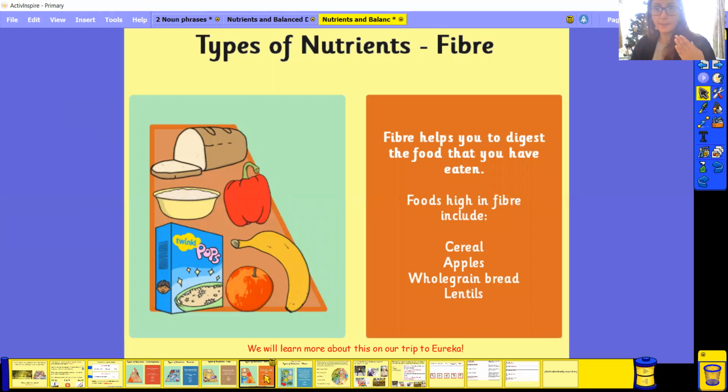Fiber. Can you say fiber? Well done. So fiber helps you digest the food that you've eaten. You need to make sure that you have lots of food like cereal, apples, whole grain bread, lentils, okay? These help you go to the toilet. If you have the right amount of fiber in your body, you can go to the toilet much easier, okay? And it also helps with your digestion as well.